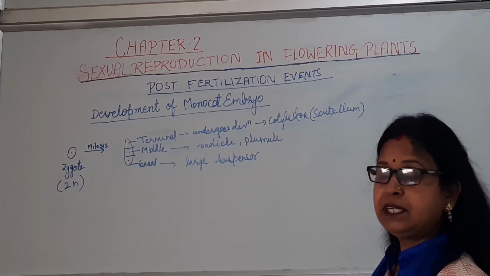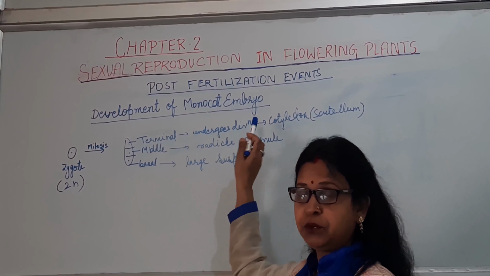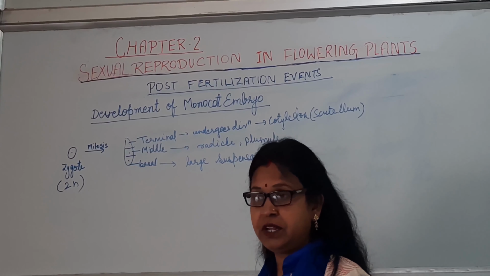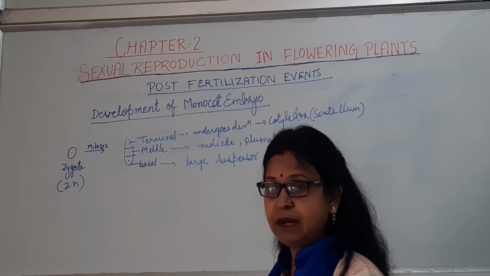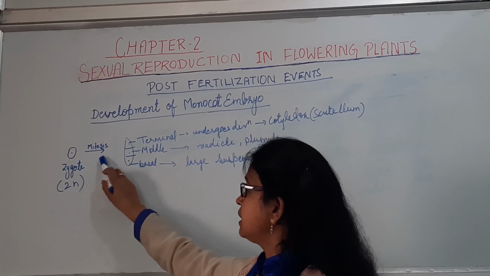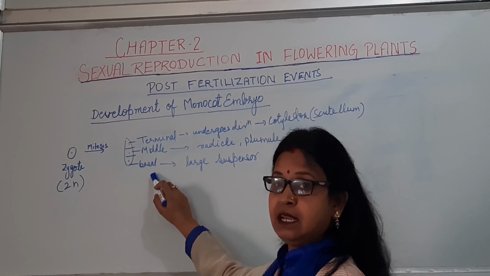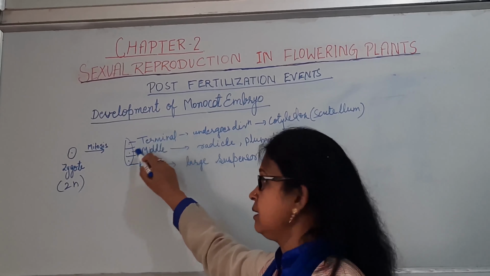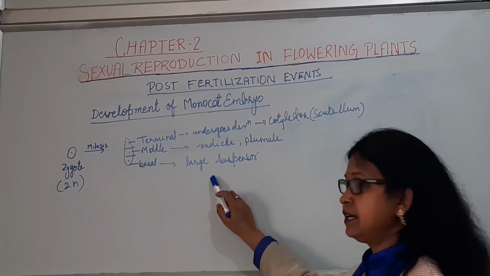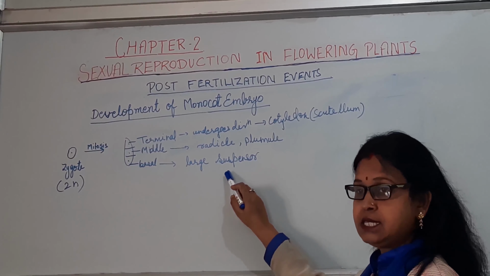After the development of the dicot embryo, now we will study the development of the monocot embryo. Here the earlier stages of division are the same as in the dicot plant, that is transverse division. So the zygote will undergo transverse division and form 3 cells: upper cell, terminal, then middle, and then basal. This basal cell will undergo repeated division to form a large suspensor.